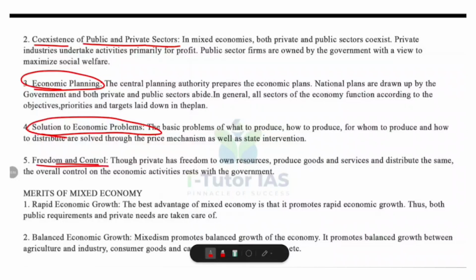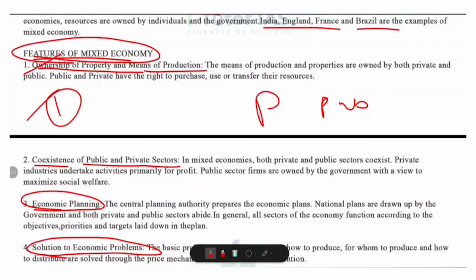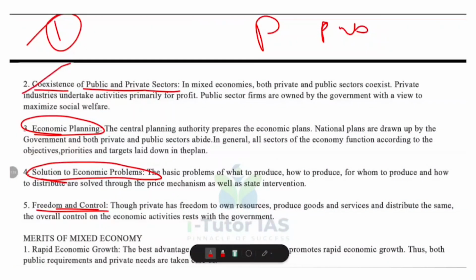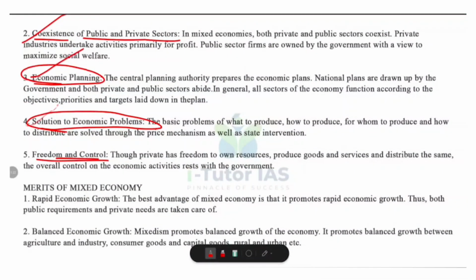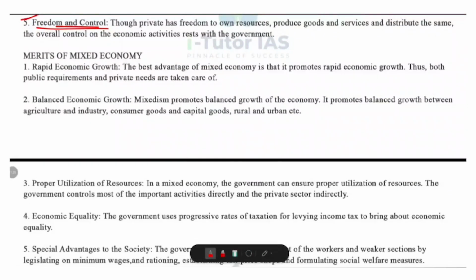Now, freedom and control. A mixed economy strikes a balance between freedom and control. Private individuals have the freedom to own resources, produce goods and distribute them. At the same time, the government exercises overall control to ensure that economic activities do not harm society and serve national interest. So what are the features of mixed economy? Ownership of property and means of production, coexistence of public and private sectors, economic planning, solution to economic problems, and freedom and control.